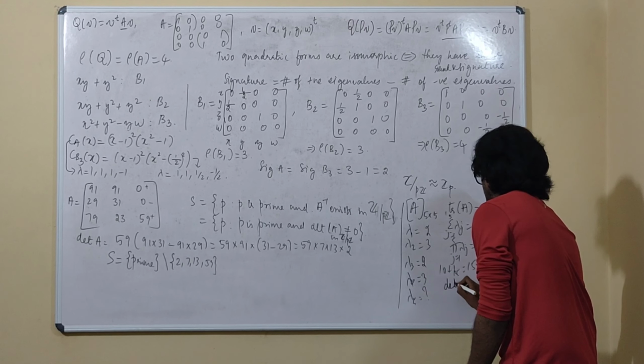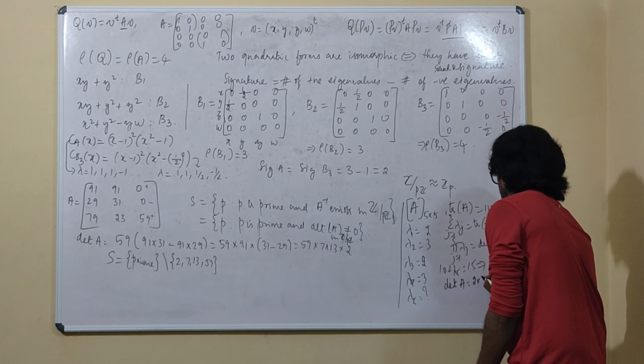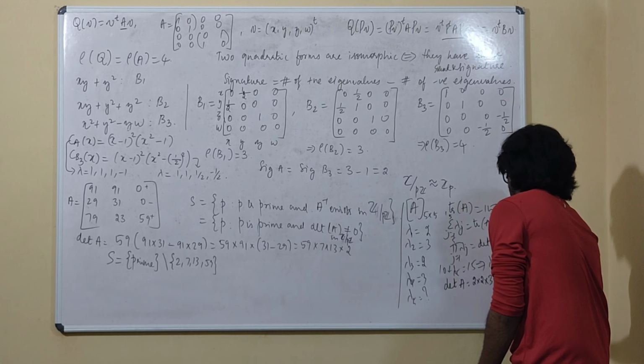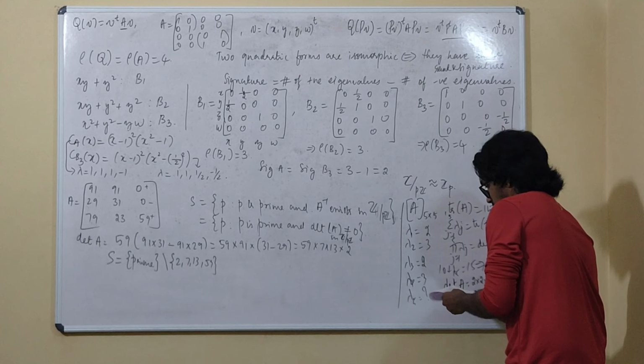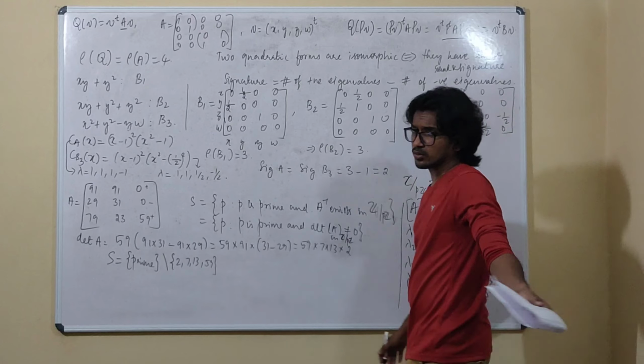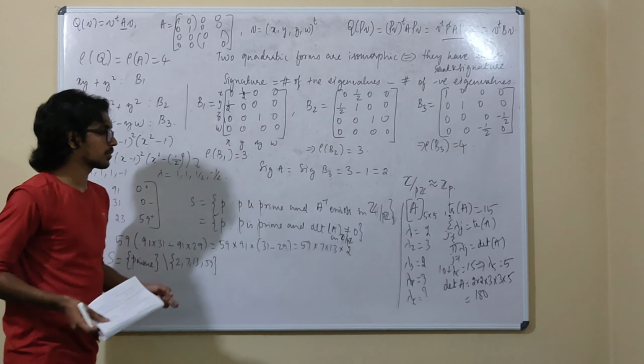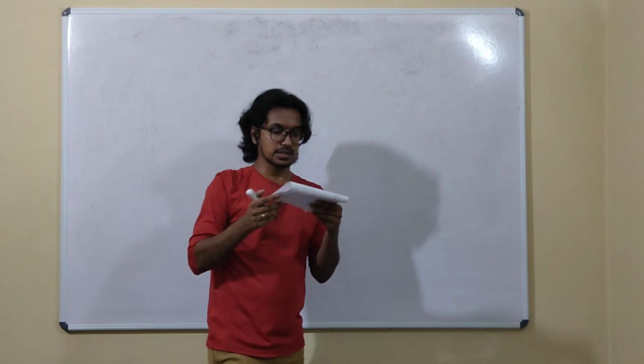Now what is the determinant of A? This is 2 multiplied with 2, product with 3 and 5. This is 180. This is quite an easy question. Okay. The next question is